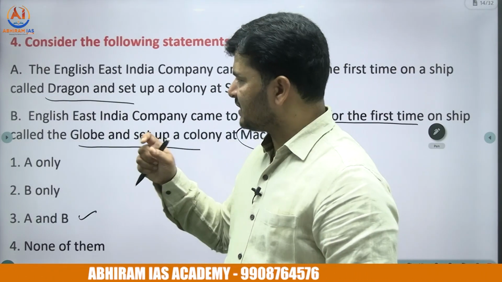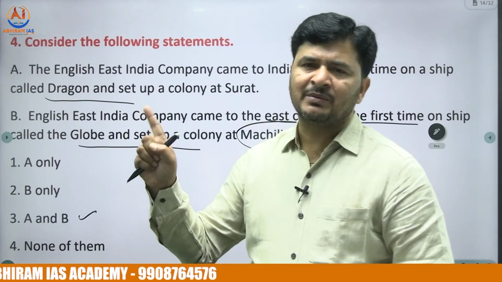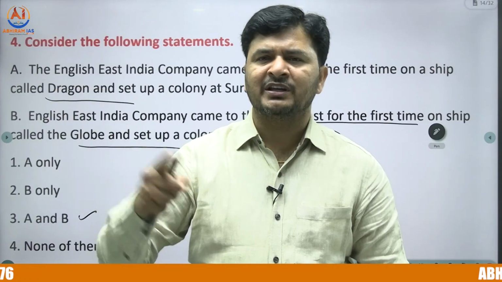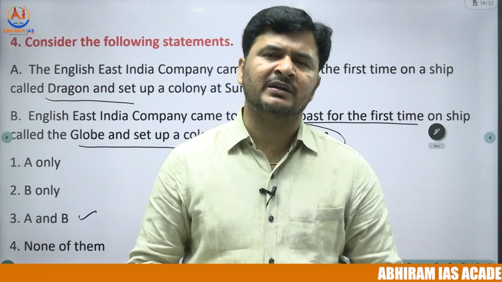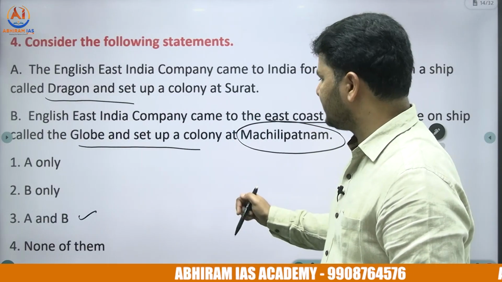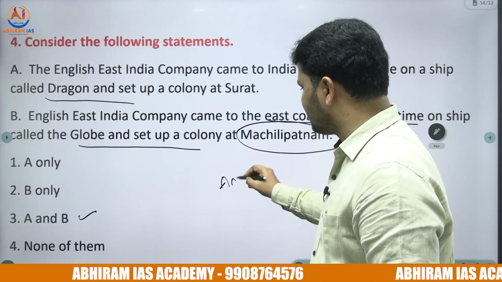So it was in 1608 that the English East India Company established its first settlement on Indian soil at a place called Surat, by taking permission from the Mughals, especially Jahangir. Apply the same towards the regional context, that is the AP context or Andhra context.